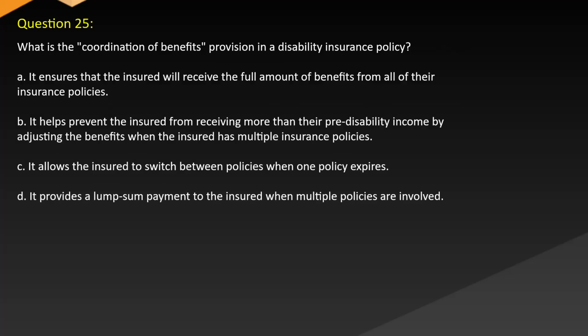Question 25. What is the coordination of benefits provision in a disability insurance policy? A. It ensures that the insured will receive the full amount of benefits from all of their insurance policies. B. It helps prevent the insured from receiving more than their pre-disability income by adjusting the benefits when the insured has multiple insurance policies. C. It allows the insured to switch between policies when one policy expires. D. It provides a lump sum payment to the insured when multiple policies are involved.